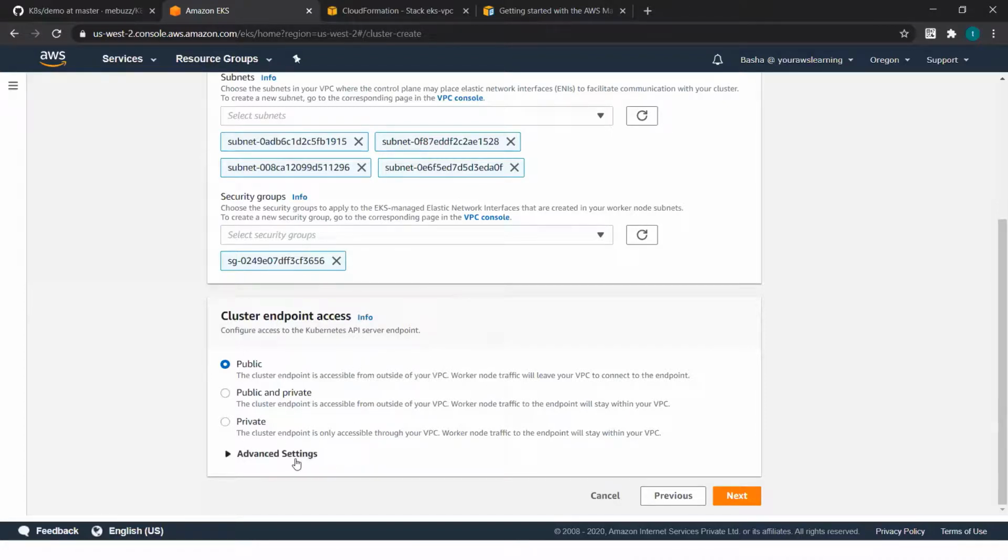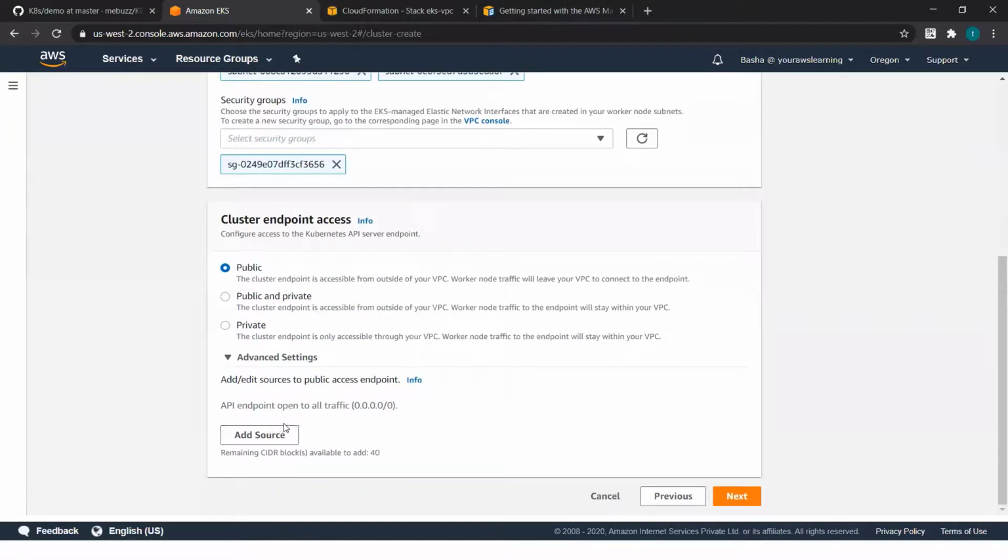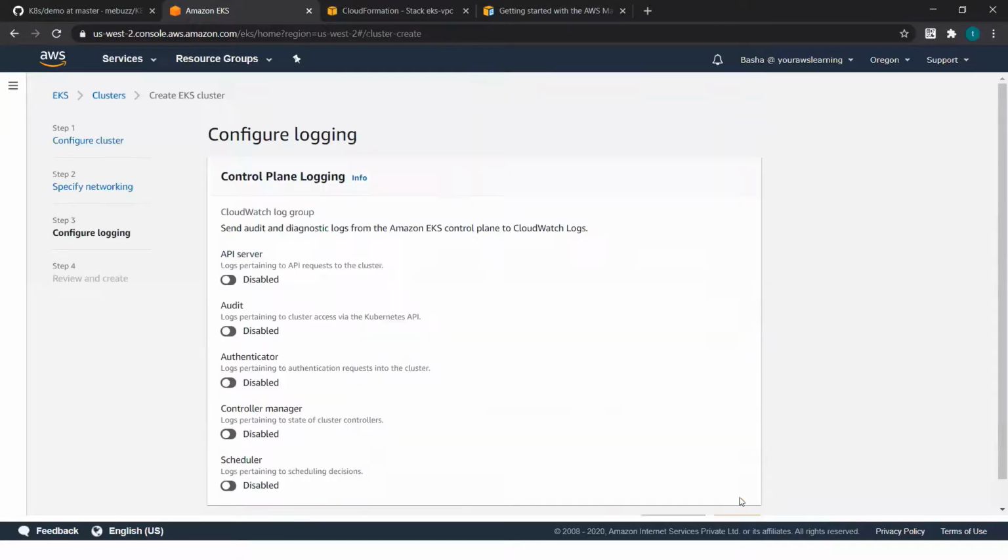You also have an option. For example, if you choose public, you can also restrict access to a specific IP, probably your corporate network's route table entry. You can go here, advanced, and you can allow a specific source. But for now, for this demo, I'm going to leave it open to the internet. I'm going to nuke this cluster anyway. I'll click on next.